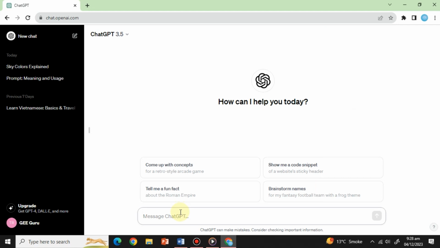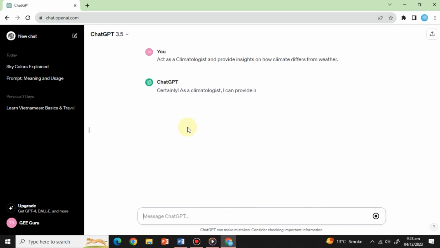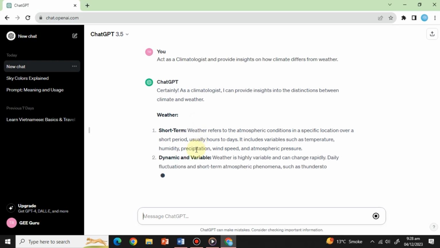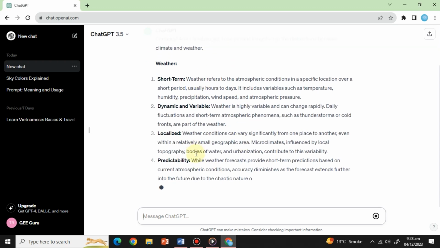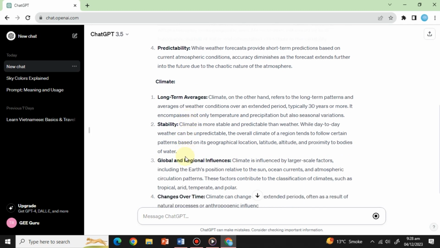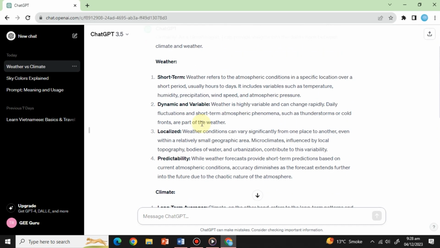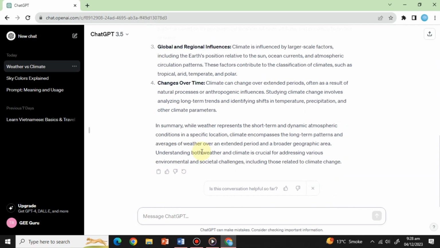As an example, in the context of AI, let's ask ChatGPT to play the role of a person, like act as a climatologist and provide insights on how climate differs from weather. As a result of this prompt, the answer ChatGPT gave us is professional. It talked about atmospheric conditions, temperature, humidity, and other variables a climatologist would use to answer this question.